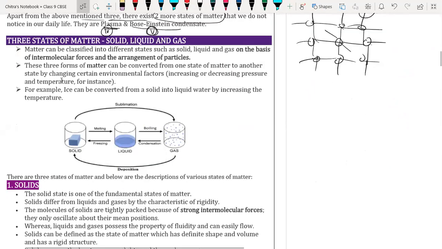Okay. So now we are going to discuss the three states of matter in detail.